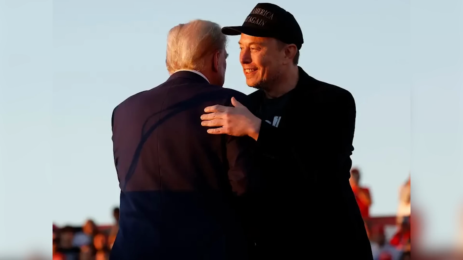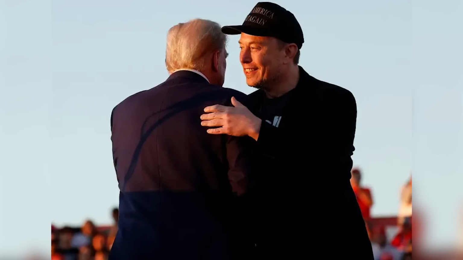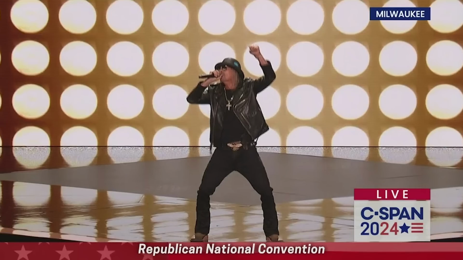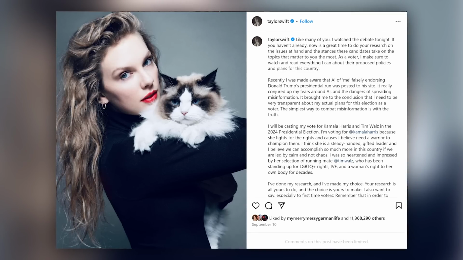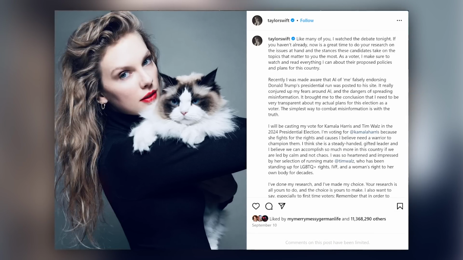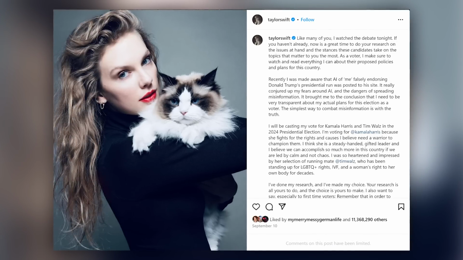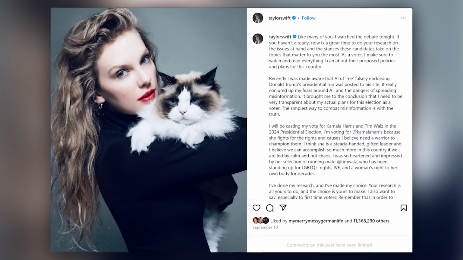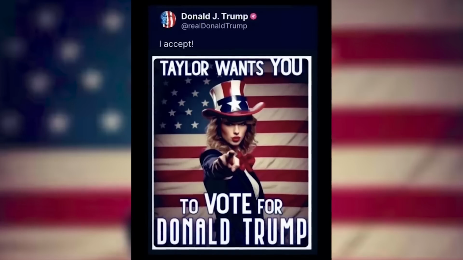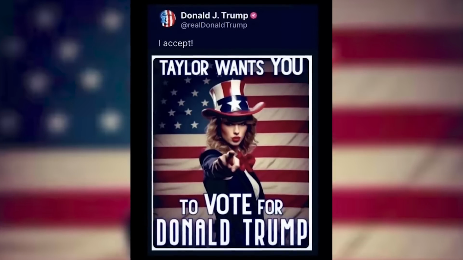What also stirred things up recently was when different celebrities shared with the public which candidate they're endorsing. Elon Musk has been very vocal about this, for example, Mark Cuban, Kid Rock, Billie Eilish, Julia Roberts. But recently, even Taylor Swift made a public announcement saying that she supports Kamala Harris, which made worldwide headlines for days, especially because Donald Trump had previously posted an AI-generated picture that made it look like Taylor Swift was endorsing him.